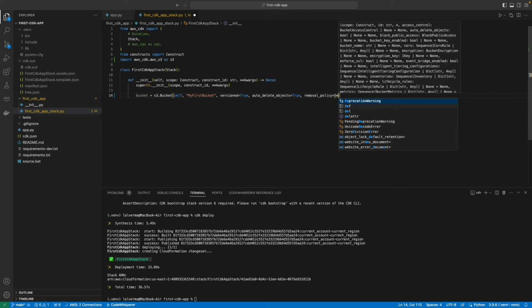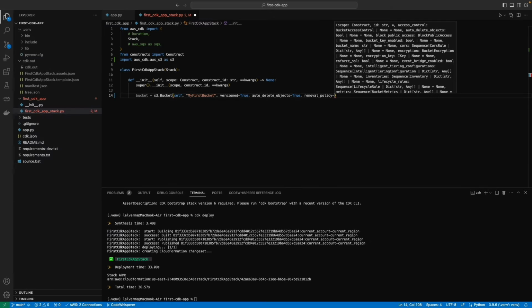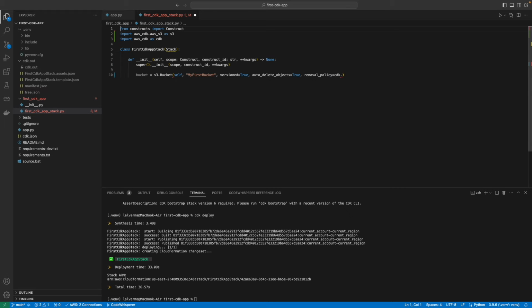By default, it has the value retain, which means when the CloudFormation stack is deleted, it does not delete the storage resources like S3, DynamoDB, etc. By setting the removal policy as destroy, we override this behavior and CloudFormation can delete the bucket as well. The possible values are available in the AWS CDK libraries as enum.